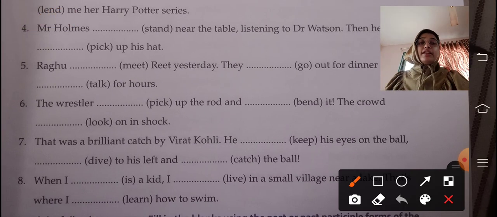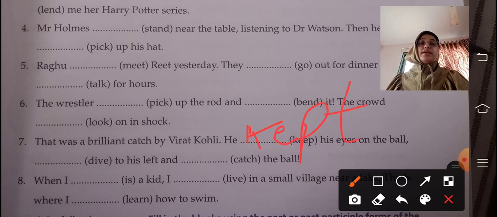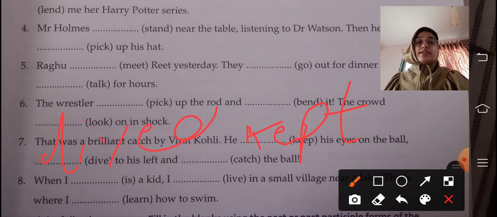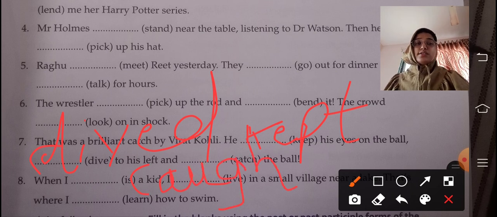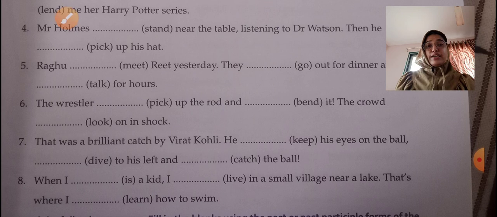That was a brilliant catch by Virat Kohli. He kept his eyes on the ball, dived to his left, that is dived, and caught the ball, that is caught the ball. So dived, kept, and caught are the answers to this. Question number 8 is, when I was a kid.